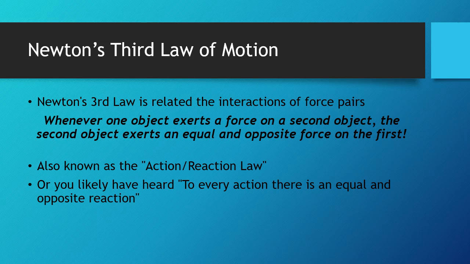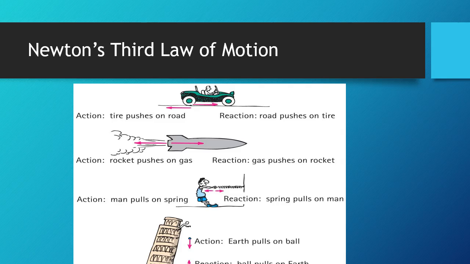And those forces are shared between the two interacting objects. Now, that is not to say that those two interacting objects are going to experience those forces in the same way. And we're going to talk about that more as we go along.